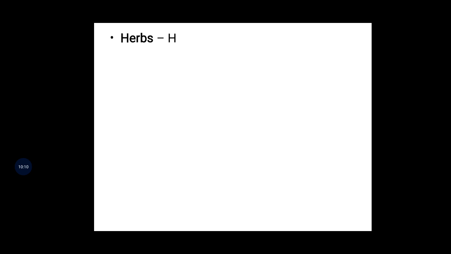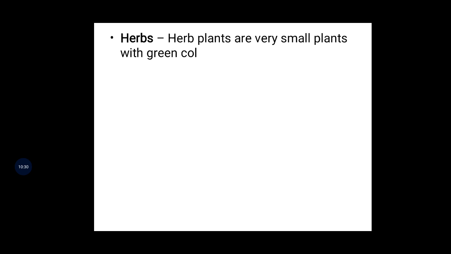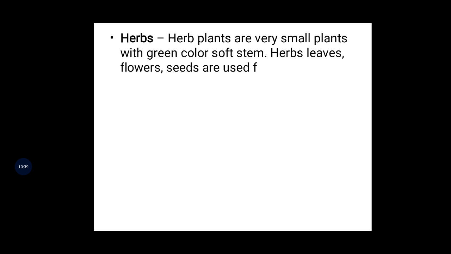You know herbs. So herbs are very interesting. You can see that herbal plant. The herb plants are very small. Now see here, the herb plants are very small plants with a green, soft stem. Herb leaves, flowers, and seeds are used for flavoring. You know that this kind of herb is used for flavoring.